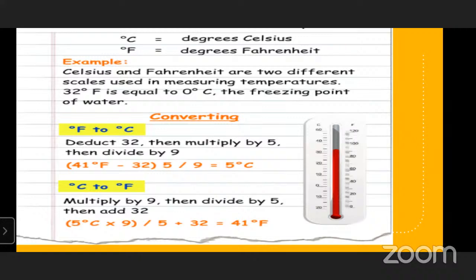Now we'll see the conversion of degrees centigrade to Fahrenheit. For example, we have taken 5 degrees centigrade. If you take x degrees centigrade, that x will come here, be multiplied by 9, and so on to give Fahrenheit. So these are the two formulas we are going to apply in order to calculate the degrees centigrade to Fahrenheit conversion and Fahrenheit to degrees centigrade.